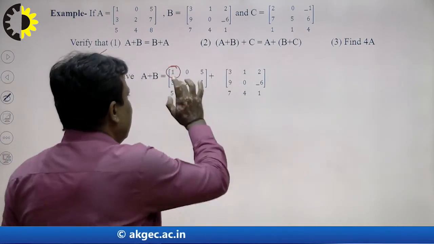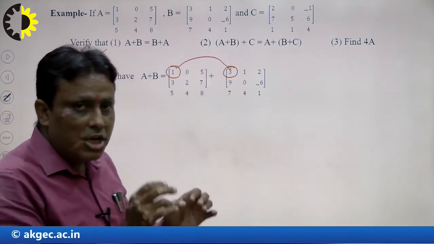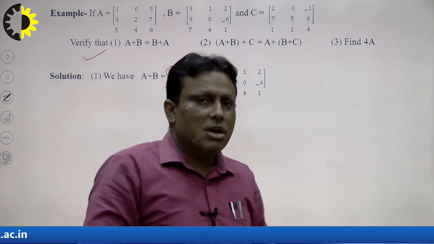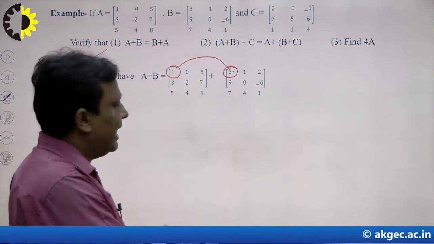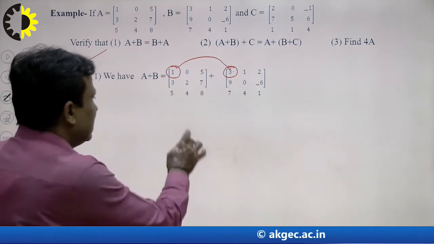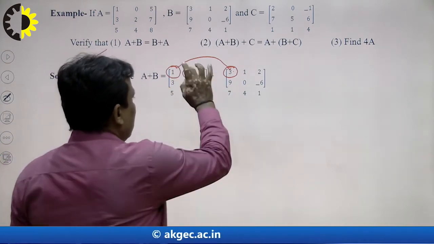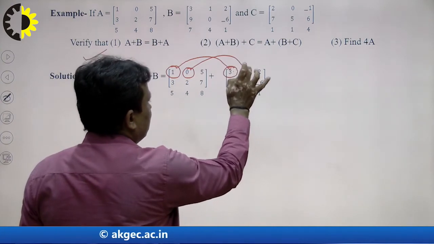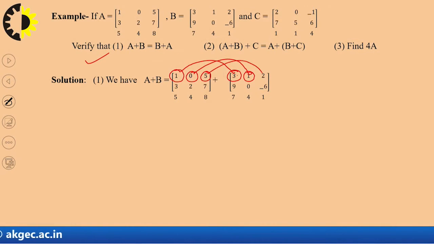So this can be added with the help of this, only this, right? Same position adds with same position. What is the position of this element? A11, right? So A11 adds with A11. So I write here 2, 3 or 1, 4. What is the position of this element? A12. So A12 adds with A12. So I write here this element. What is the position of this? 5. So 5 is added with 2. So that means the corresponding element is added to the corresponding element.